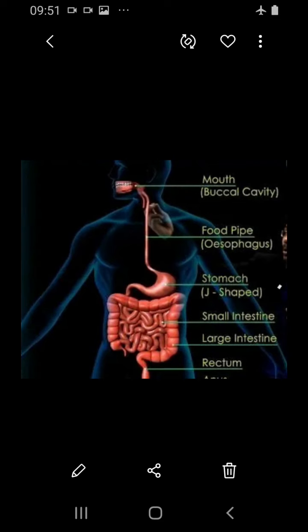It contains minute finger-like projections called villi. What does it mean? They are minute, hair-like structures, and they are called villi, where absorption of food takes place. Here the villi will absorb the food materials which are needed for the body. Approximately 4 million villi are present in the ileum. Internally, each villus contains minute blood capillaries and also lacteal tubes. Through these tubes only, the wanted materials are absorbed by the body.